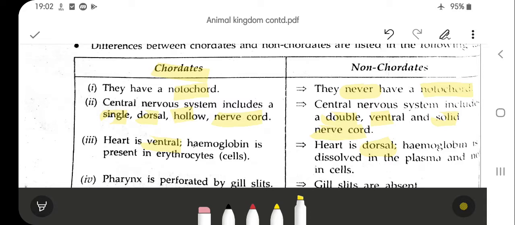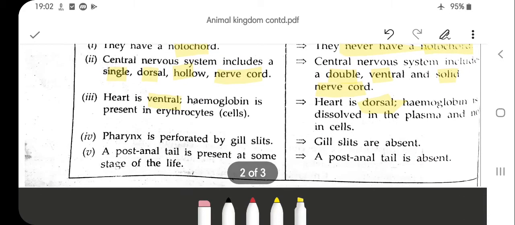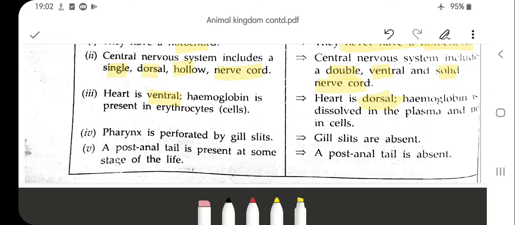Hemoglobin is present in the erythrocytes, meaning your RBCs. They are red in color because of the presence of the pigment called hemoglobin, whereas in non-chordates it is absent in the RBCs, but it is present dissolved in the plasma, which is the fluid part of your blood.